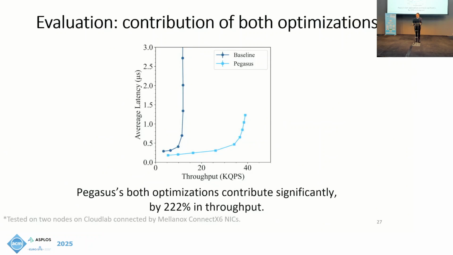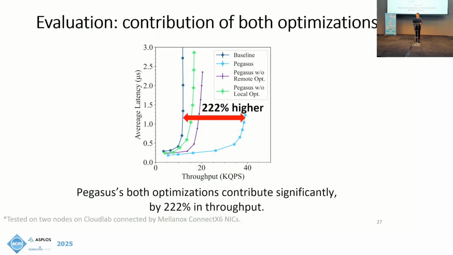The first configuration is Pegasus with both local and remote fastpass enabled. The other two are Pegasus with only one enabled. From the figure, we can see that both optimizations are important in the performance gain of colocated processes that have both kinds of communication. In total, Pegasus achieves 222% improvement in throughput for these applications.